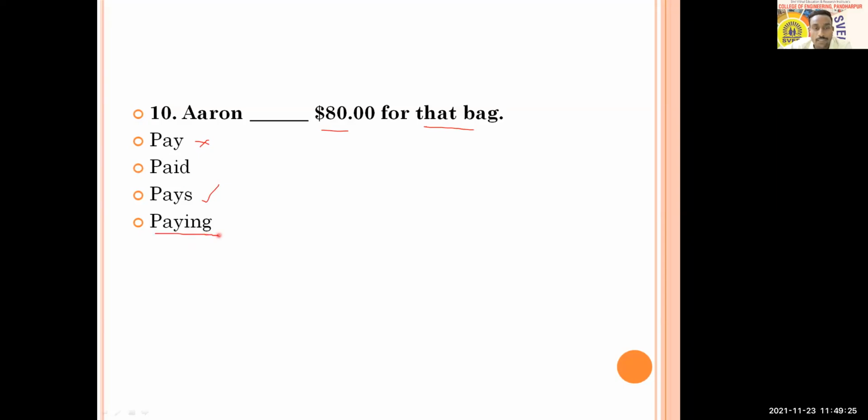If you want to use paying, there should be a helping verb like is, are, was, or were. So you cannot go for that also. So options A and D are irrelevant. Out of paid and pays, you cannot go for pays because that is simple present and that does not suit here. So paid is the right one. Okay. So option B is the answer. Yes, Rahul is also here with his answer. And you can check that paid is the right answer. So here we have done with that practice test also. Is it clear? Any questions, any doubt? If there are any doubts, any questions, you just try to ask me.